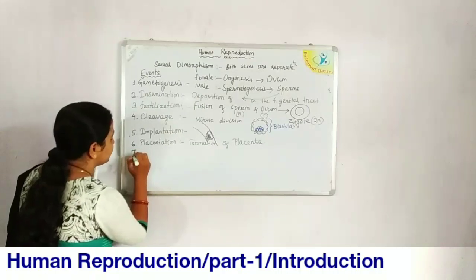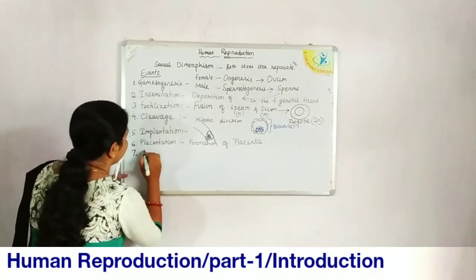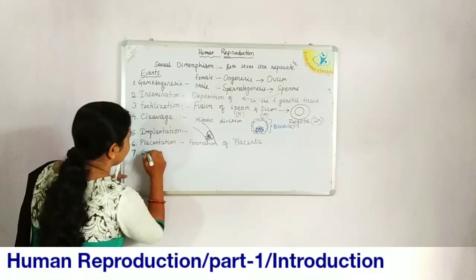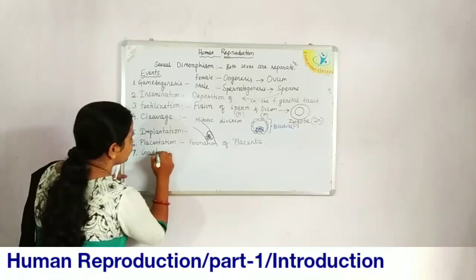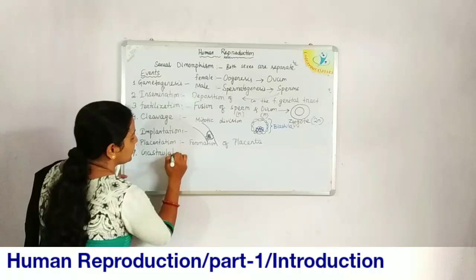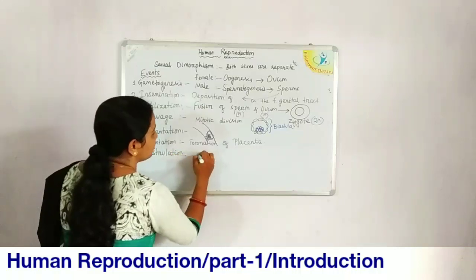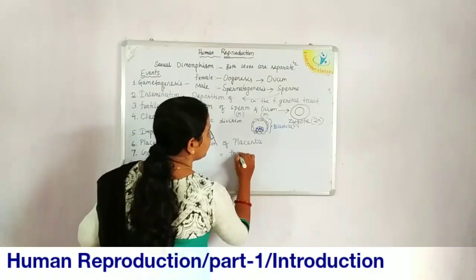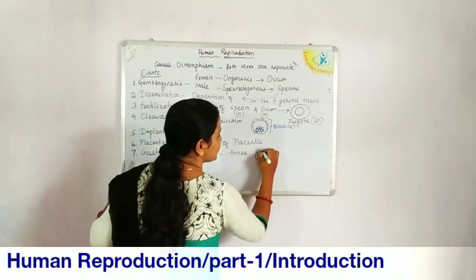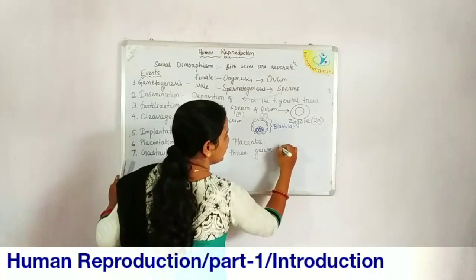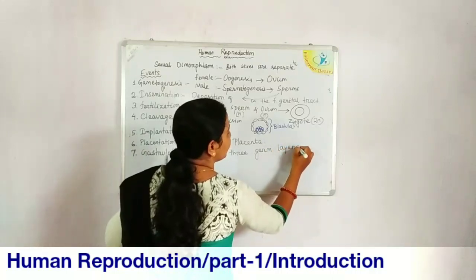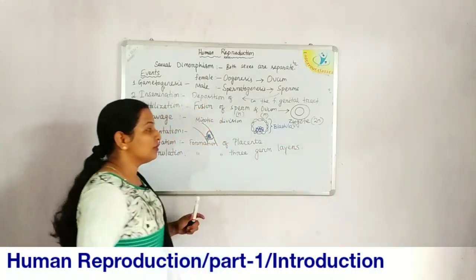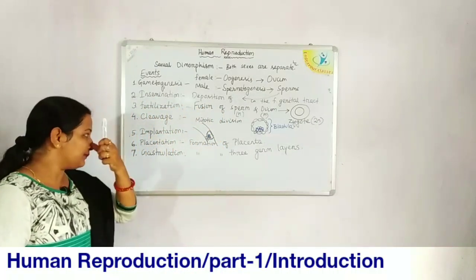The next step is gastrulation. Gastrulation is the formation of 3 germinal layers or 3 germ layers, namely ectoderm, mesoderm and endoderm. We will study them in detail later.